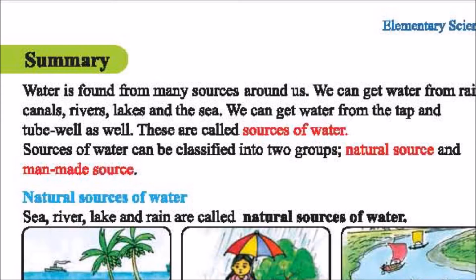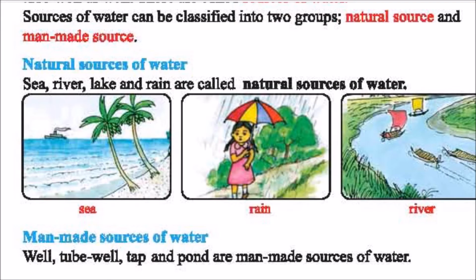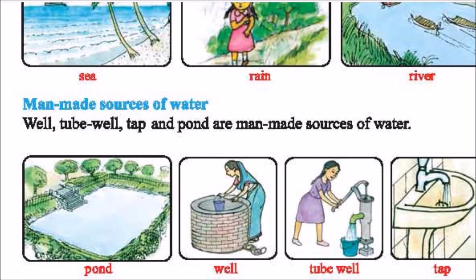Water is found from many sources around us. We can get water from rain, canals, rivers, lakes, and the sea. We can get water from the tap and tube well as well. These are called sources of water. Sources of water can be classified into two groups: natural sources and man-made sources. Natural sources: sea, river, lake, and rain are called natural sources. Man-made sources of water: well, tube well, tap, and pond are man-made sources of water.